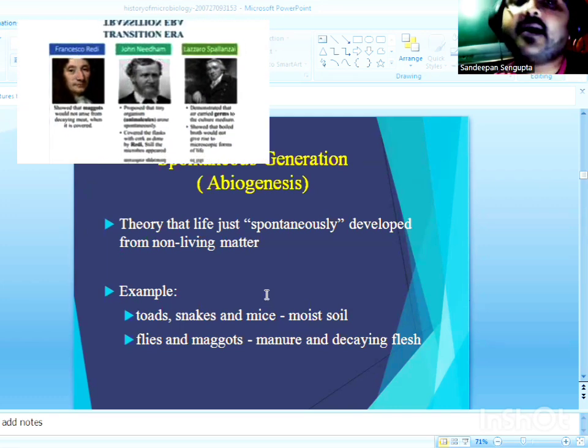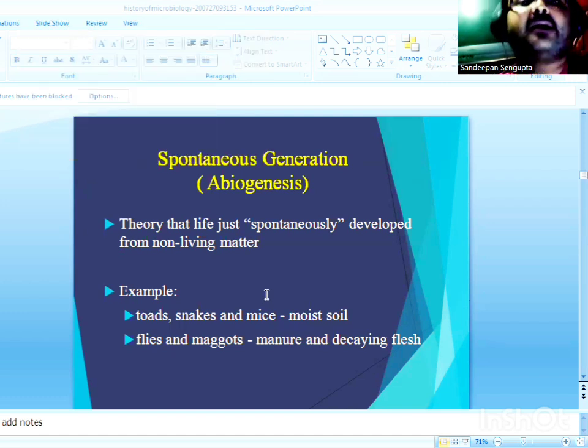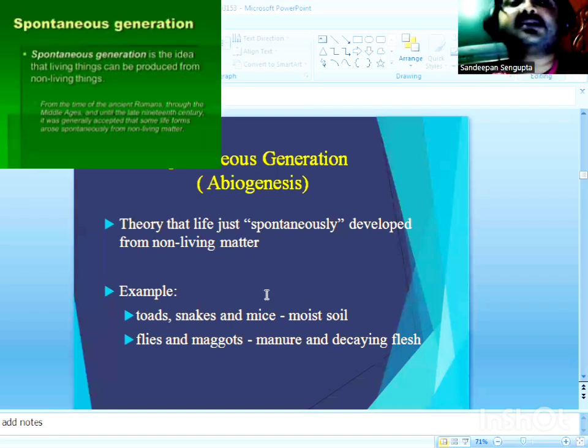The biologists supporting spontaneous generation or abiogenesis had their own explanation about the origin of microbial life, while the other biologists supporting the doctrine of biogenesis had a very scientific explanation as the reason behind the origin of microbial life. So what was the theory of spontaneous generation or abiogenesis, and what do we mean by biogenesis? Let's have an individual look over these terms first.